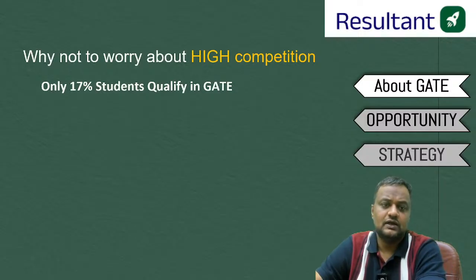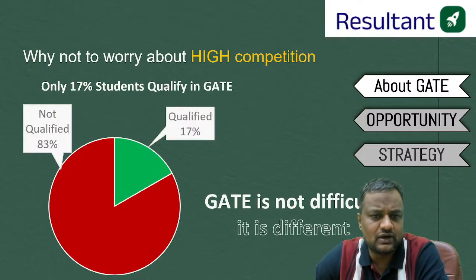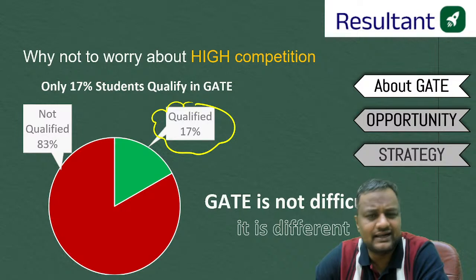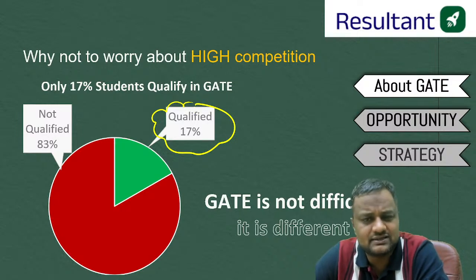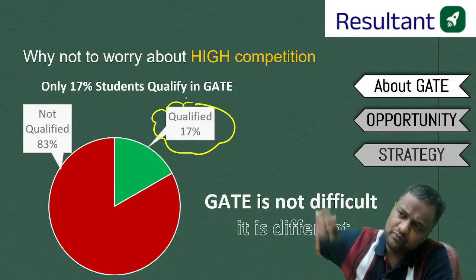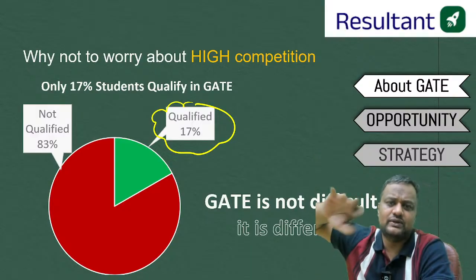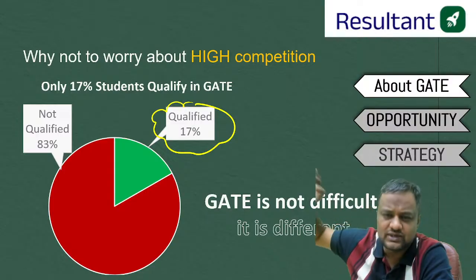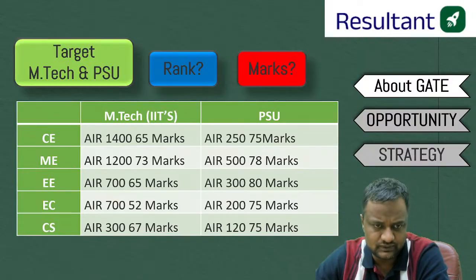I am telling you, usually only 17% of students qualify the GATE exam, but qualifying will not help, guys. Only getting more than 30 marks, 32 marks, 28 marks will not help. You have to go above 50 to 55 marks so you can get the MTech, and more than 72 to 73 marks so that you can get the PSUs.